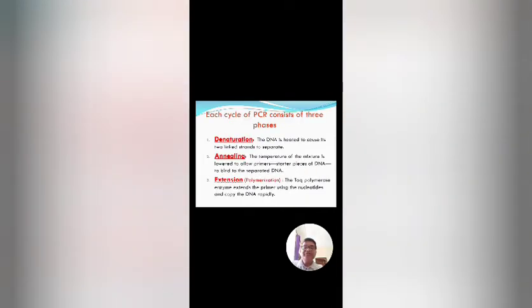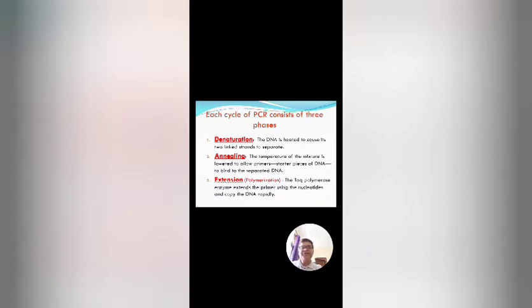Now if we go for the PCR reaction, in each cycle there are 3 steps. First is denaturation, meaning breaking of the hydrogen bonds of the template DNA. We get 2 single stranded DNA from 1 double stranded DNA at 95 or 94 degrees Celsius. PCR cannot proceed without single stranded DNA. We cannot expect a result from double stranded DNA.